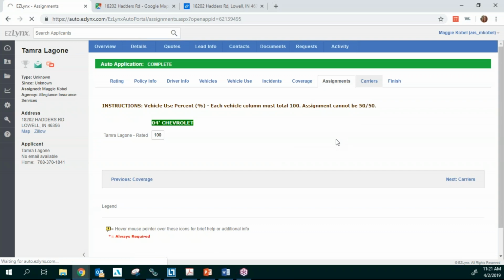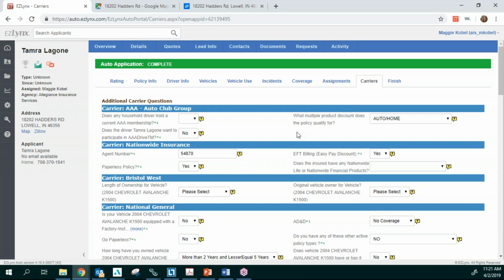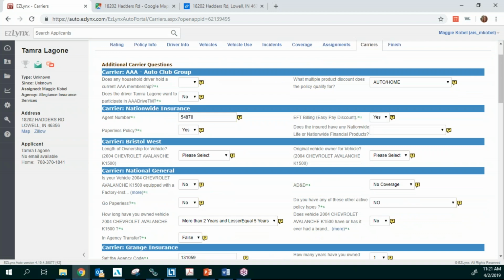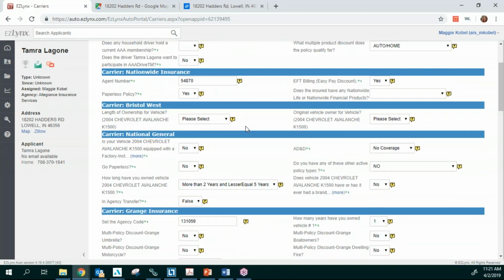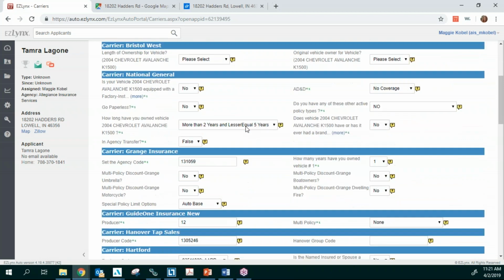This is also really important: enter all of this carrier information to get the most accurate quotes. You need to have your agent numbers entered in here. When you entered in those defaults, it pulled this information in for you. Then anything that has the red arrow or a red asterisk needs to be filled out.